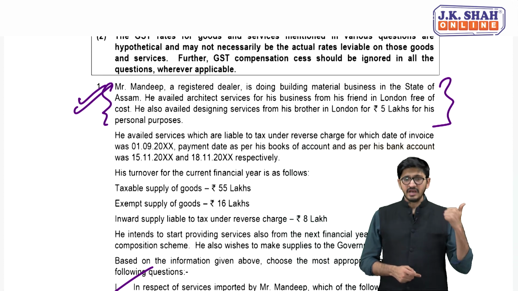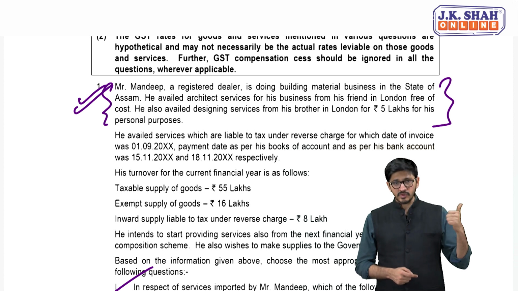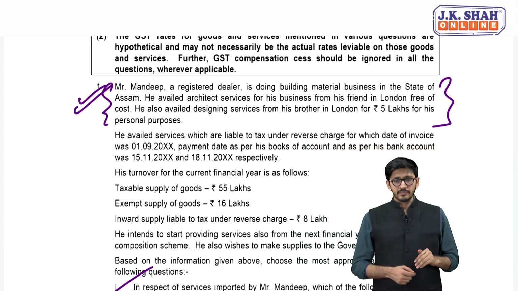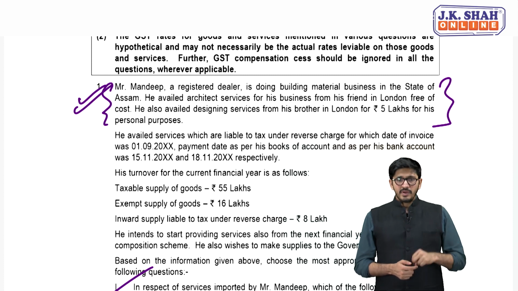So here, is he importing service? Yes, because the supplier for you is outside India, the recipient is in India. Okay. Second is, my dear friends, tell me one thing, very simple.